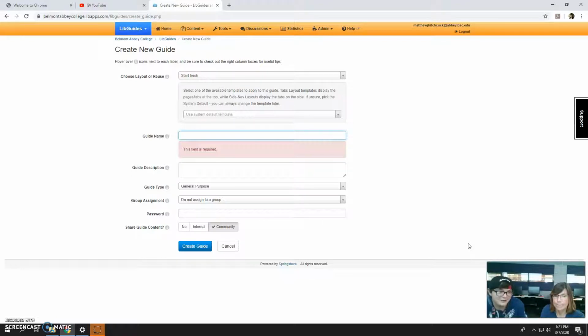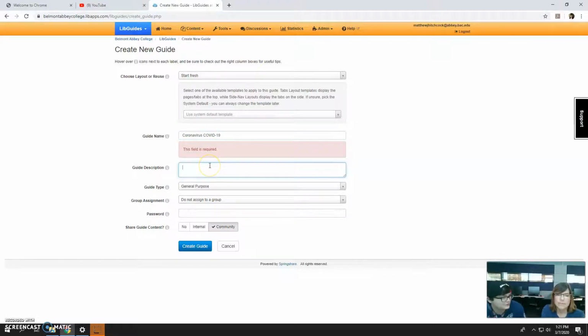I don't know what to name the guide. What are we going to do it on? It's your LibGuide. Did you want to do it on criminal justice, or I know you might be interested in doing one on the coronavirus, which is a pressing issue in our time. COVID-19, right?